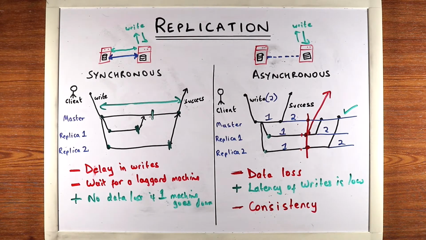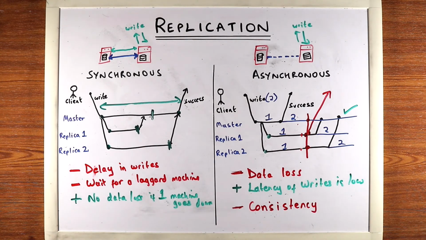Now again, this depends on the data that you have in your system. So for example, if your data is something that doesn't need to be consistent, for example, the count for the likes on a post can be different for a short amount of time. Right? That doesn't matter. On the other hand, if the data is more critical, for example, the price for a flight, then returning different data might not be a good idea.